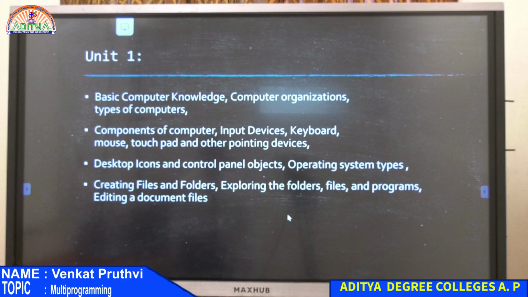So desktop icons are a kind of UI, the user interface that it is providing for us to understand. Generally, in your basic Linux and all, you will have a command prompt like this. Whatever you want to search, you have to just type in over here, and you have to find out. If you want to change your drive,